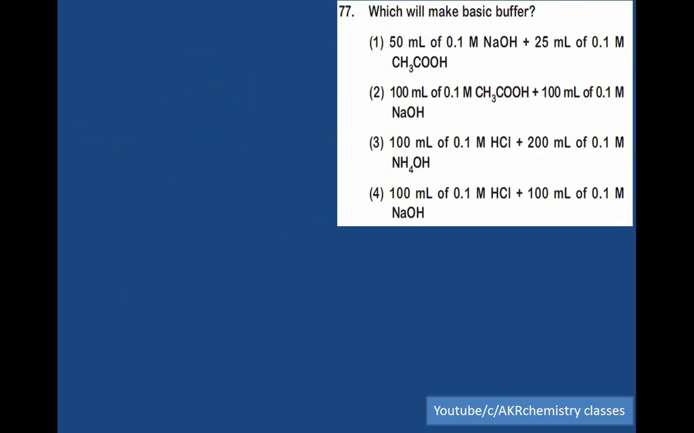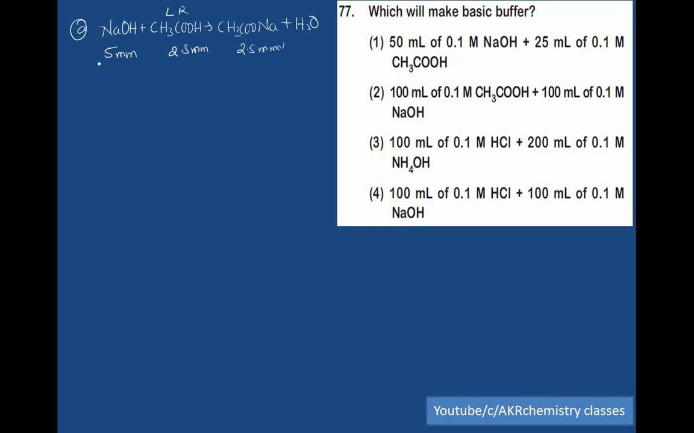Which of the following compositions makes a buffer solution? With respect to this one, NaOH plus acid CH3COOH gives CH3COONa plus H2O. 50 into 0.1, this is 5 millimoles. This one is 25 into 0.1, 2.5 millimoles. So this one acts as the limiting reagent, therefore I get 2.5 millimoles of this one.